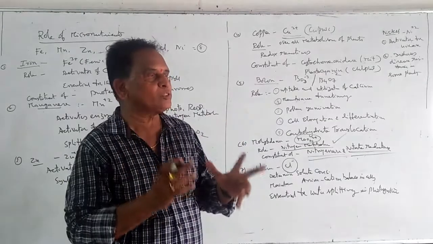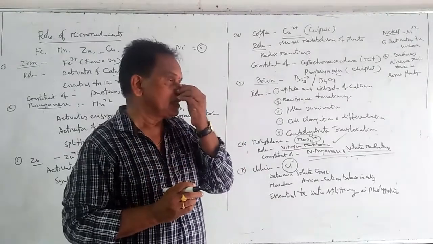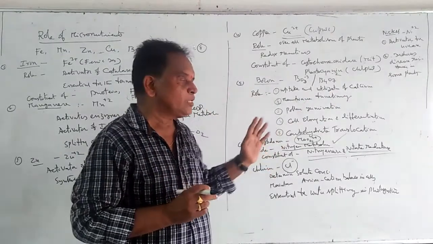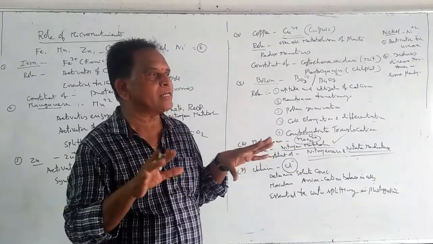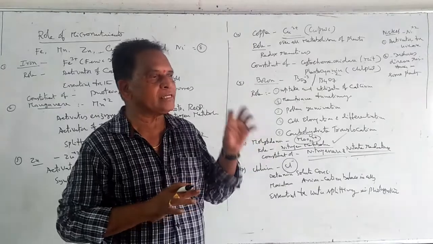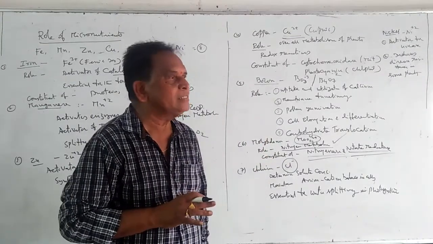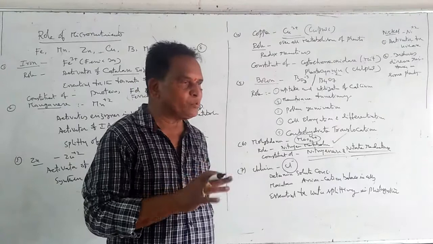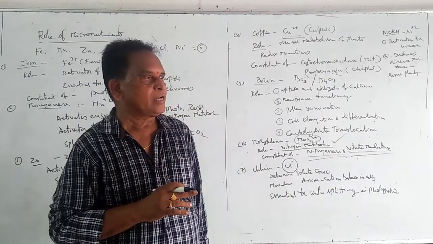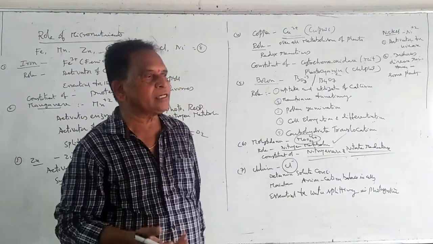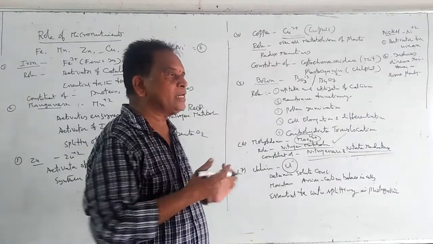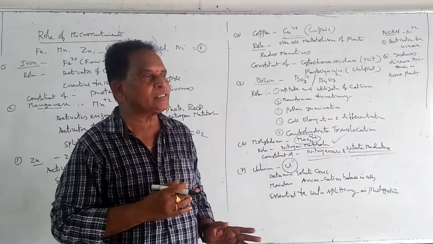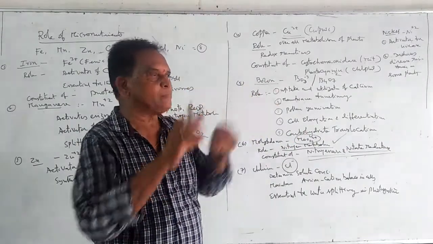Plant cells have anions and cations. When cations are more, this chloride anion goes inside and maintains the equilibrium of anion and cation, thereby an electric equilibrium is attained in the cell. Plant cells must always be in equilibrium. Cation charge should not be more, anion charge should not be more. So whenever cation charge is more, these chloride ions from the soil enter into the cells so that an equilibrium will be set up.